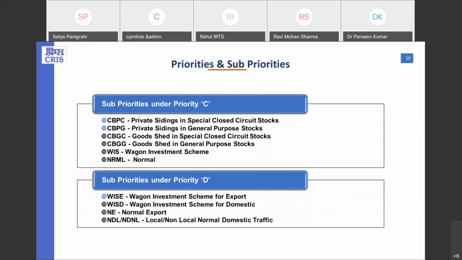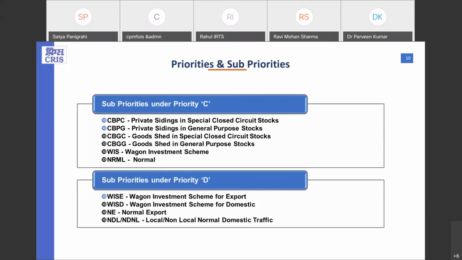Now here in the RAS, there are two different priorities. One is the C-type priority, another is the D-type priority. C-type priority is again classified into different sub-priorities. One is known as CBT, which is again classified into 4 categories: CBPC, CBPG, CBGC, CBGG. And then WIS, Wagon Investment Scheme, and NRML, normal.